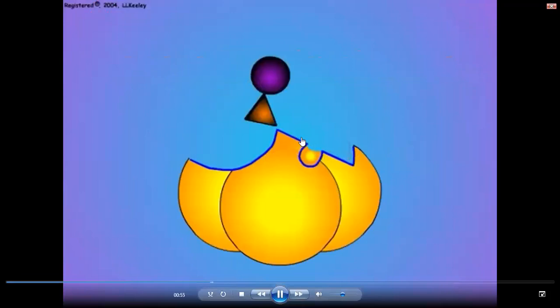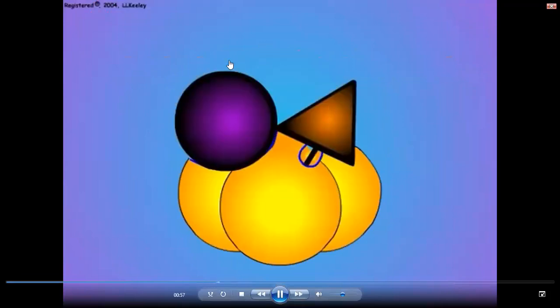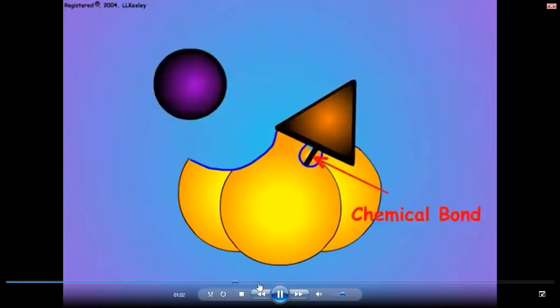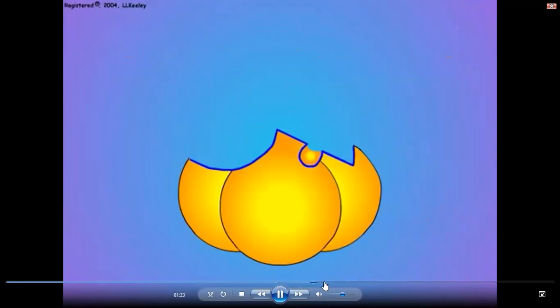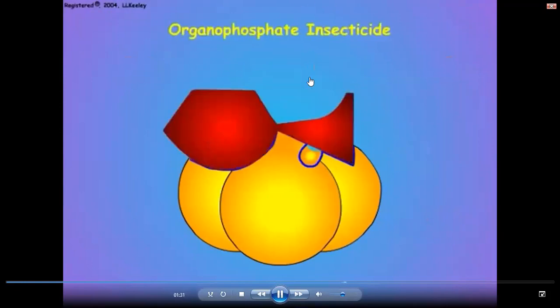Here you see the normal process: acetylcholine will attach to the acetylcholine esterase binding site. This is the normal process. Then this one is also dissolved, and then simultaneously the process will start. This is the normal case. But when you apply one organophosphate insecticide, then what is happening?